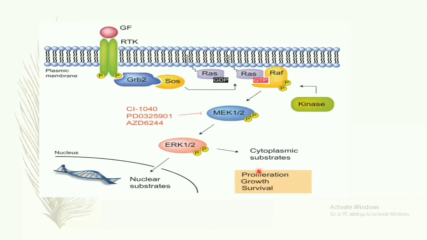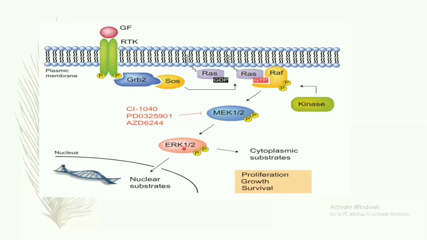The MAP kinase pathway is a very complex mechanism, but in summary, RAS is activated with the help of GRB2 and SOS. Then RAF is activated with the help of RAS and phosphorylated. When RAF is activated, it further activates MEK1 and 2, that is MAP kinase.